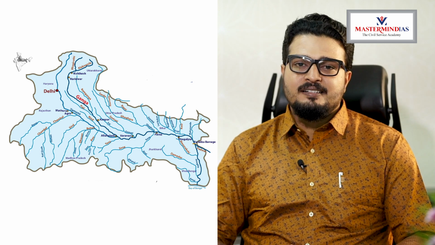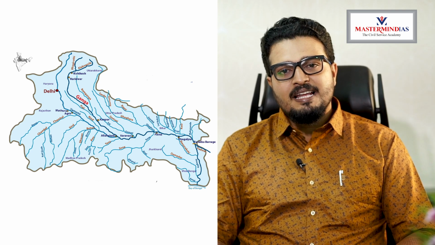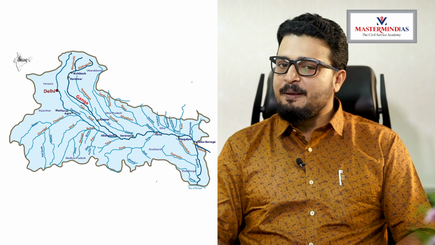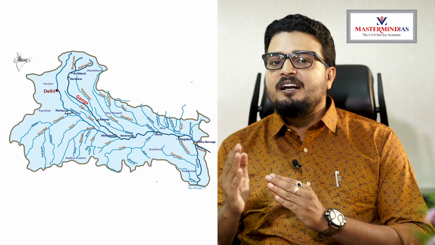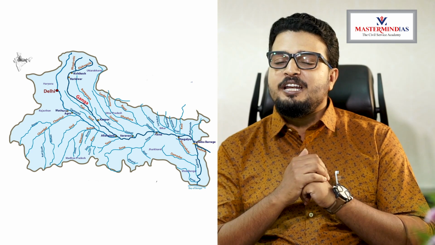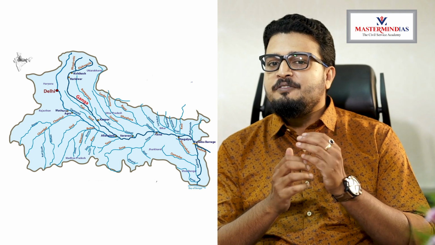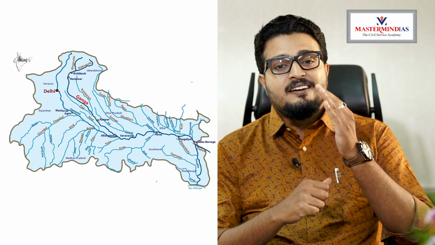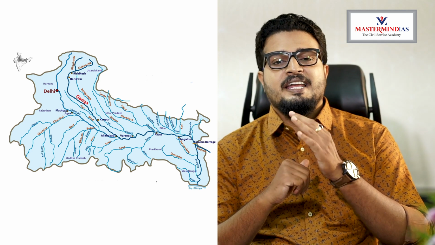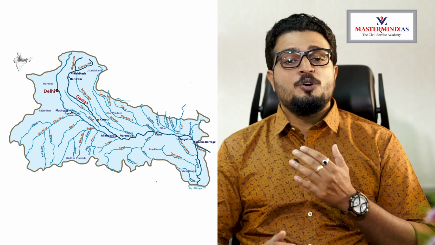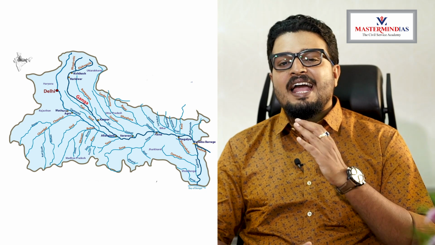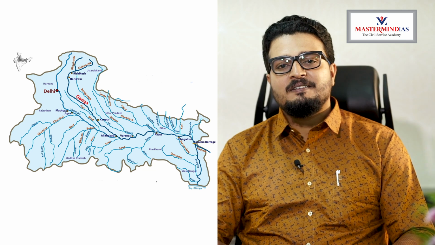Then we have Sindh. The other name of river Sindh is Sarayu, which originates from the Nepal Himalayas. And this particular river joins the Ghagra river. It is not directly joining Ganga, it is joining river Ghagra. And river Ghagra joins Ganga near Patna. Then comes river Gandak, which originates from the Nepal Himalayas and joins river Ganga in Bihar.